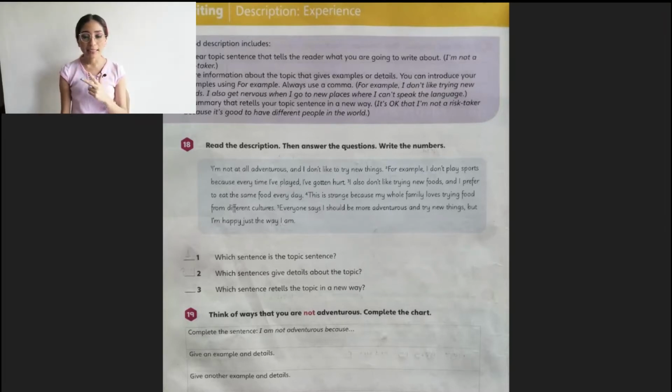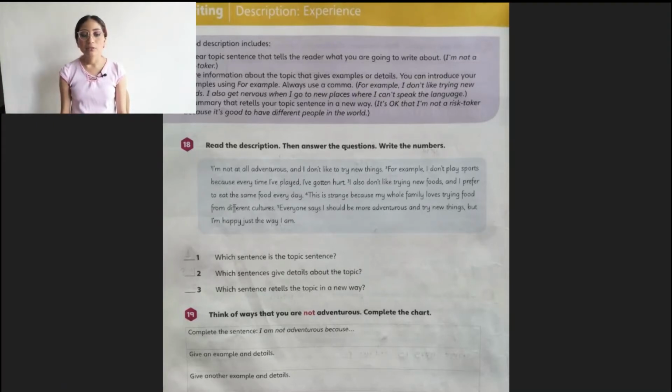A summary that retells the topic sentence in a new way. Example, it's okay that I'm not a risk taker because it's good to have different people in the world. Okay? If you need to pay attention to it, you can read it again. And let's pay attention to the examples that they are giving you between parentheses, so you can understand pretty well the information that they are giving you.